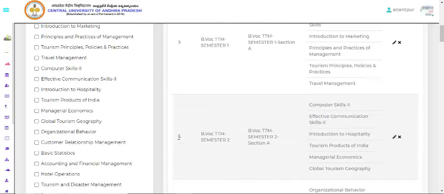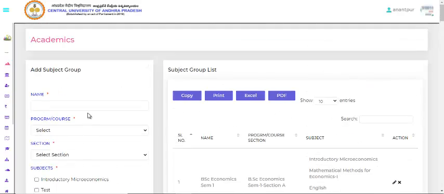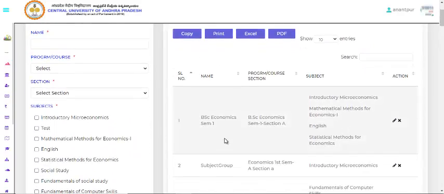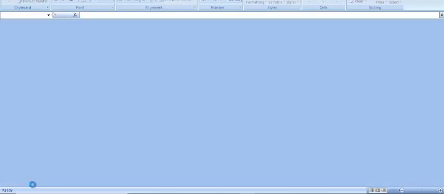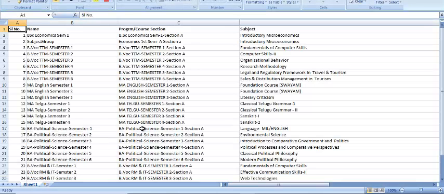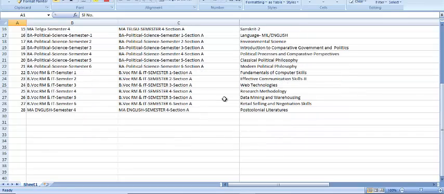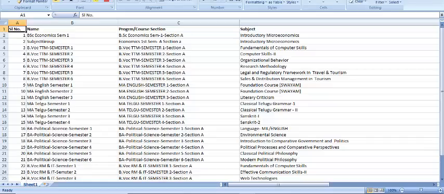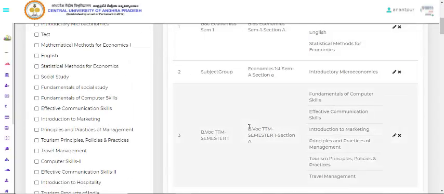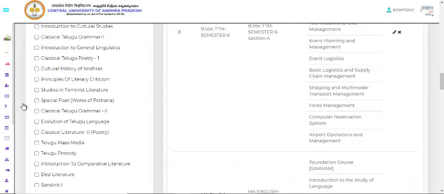Here we can add the topics that we have added. I'll show you through an Excel sheet. Here we can see where we introduced and added the courses and the subjects. Here we have done the entries. Just see.